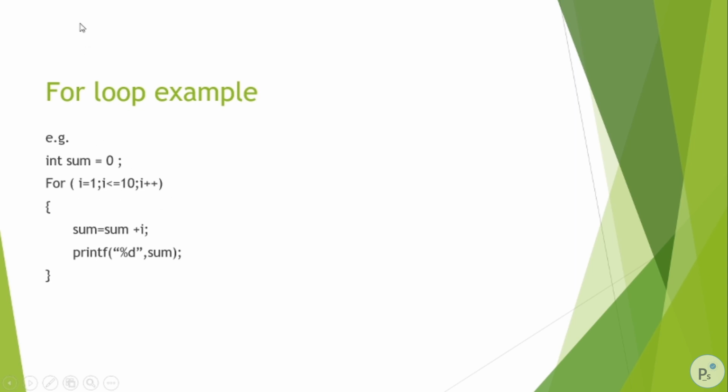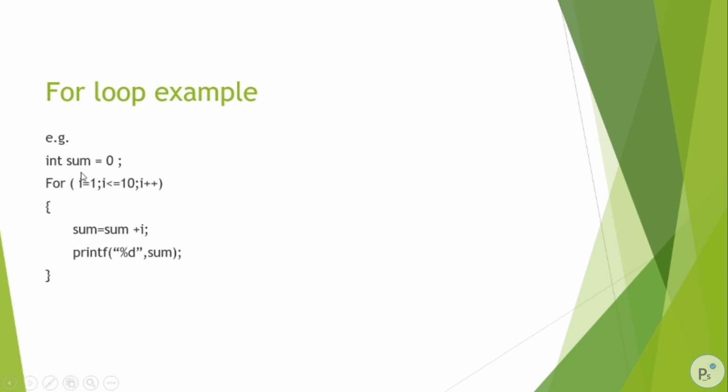When the program is executing, it will check that sum is initialized to 0, then it finds the for loop. First it will check the initialization i equal to 1. Then it will check the condition, if i is less than or equal to 10. Here i is 1, so the condition is true. Then it will go into the for loop and perform the desired operation.